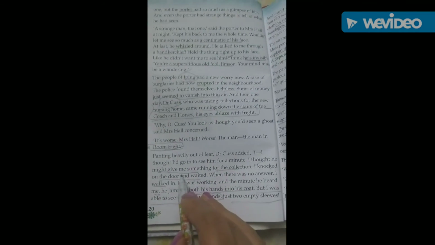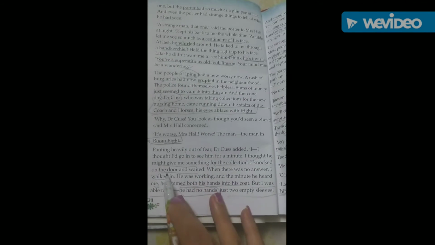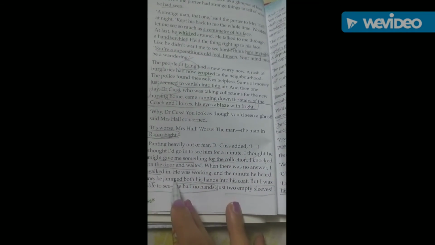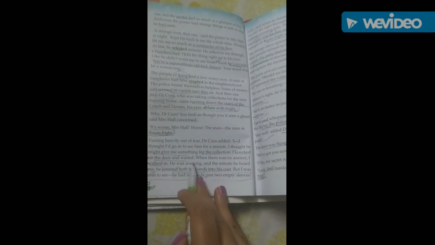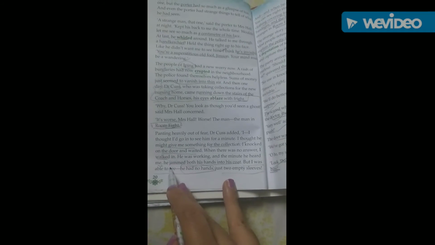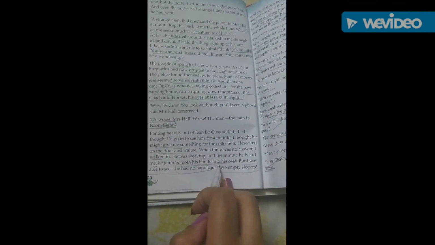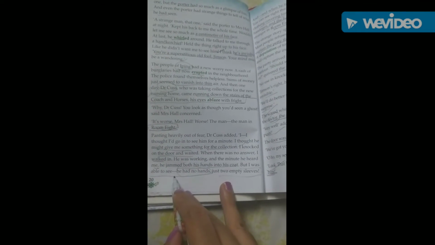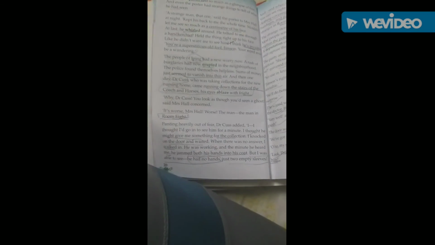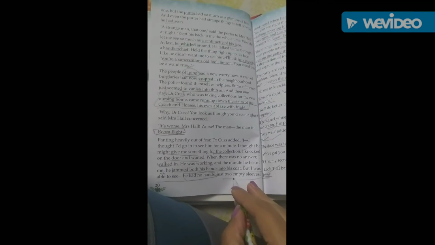So he went there and he also saw certain strange things. What he saw, when he knocked the door and waited, there was no answer. He walked in. What he saw, he saw the invisible man, that is Griffin, was working. And when he heard, what did he do, the invisible man put his hands into the coat. But Dr. Cuss did not see those hands. Dr. Cuss was not able to see the hands of the man, and what he saw, that there were 2 empty sleeves.